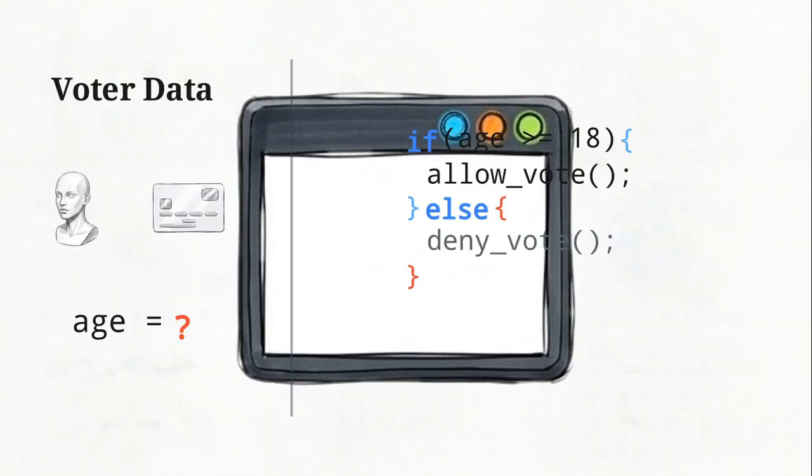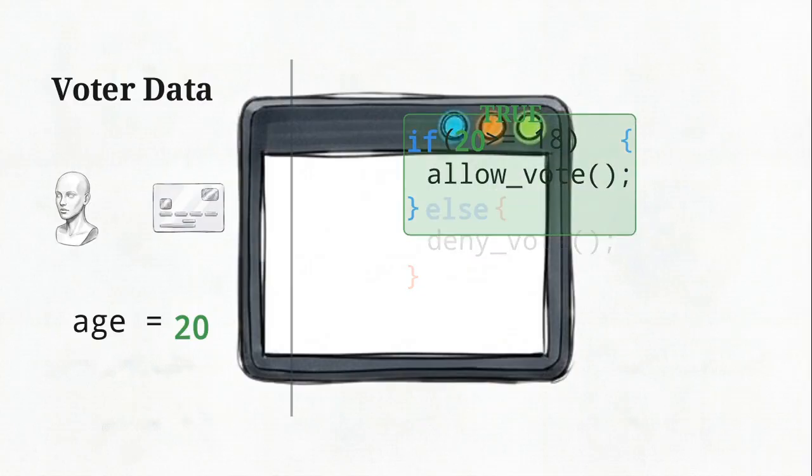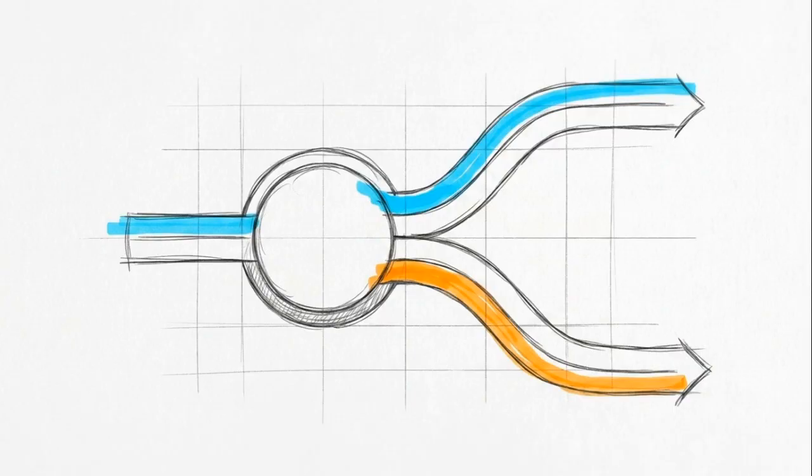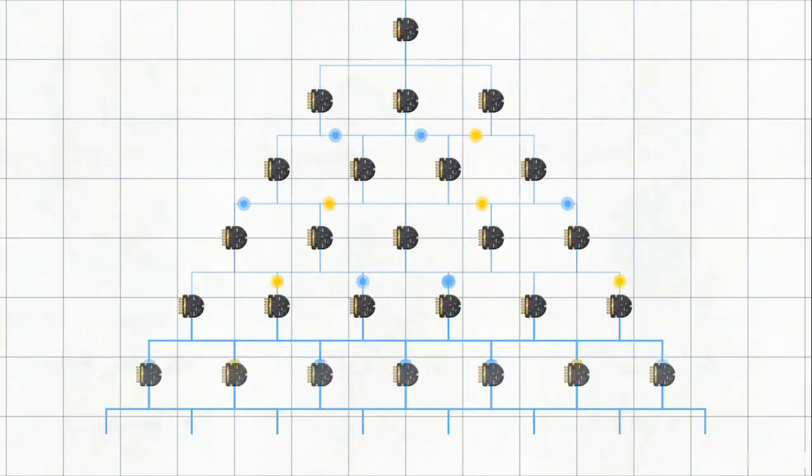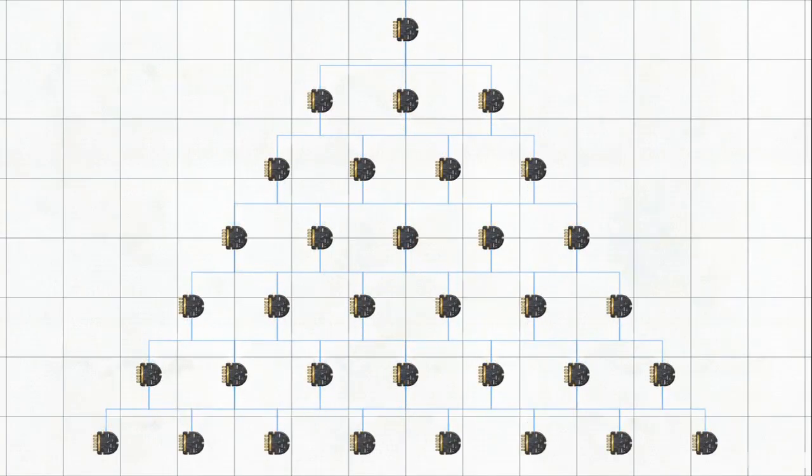With an input of 20, the condition evaluates to true. The program executes the code inside the first set of braces and entirely bypasses the false path. Simple true or false checks form the absolute baseline of software routing. But as systems grow, choices multiply, requiring us to build control structures that handle multiple overlapping conditions.